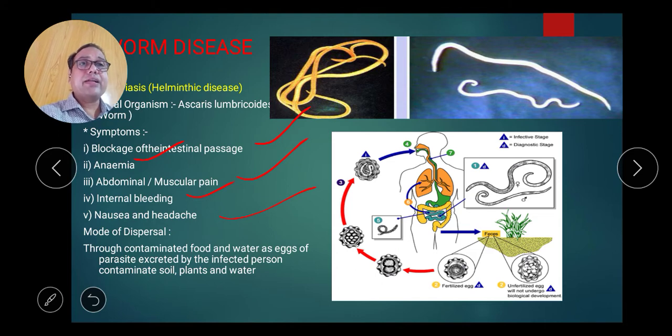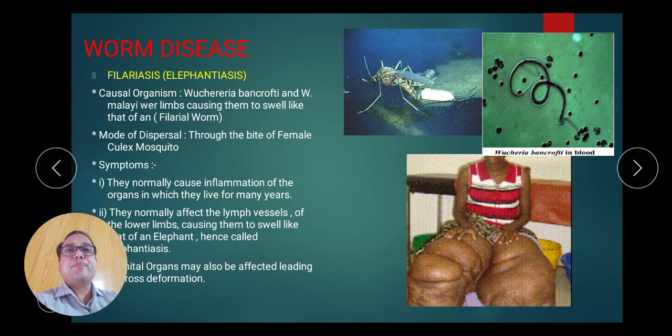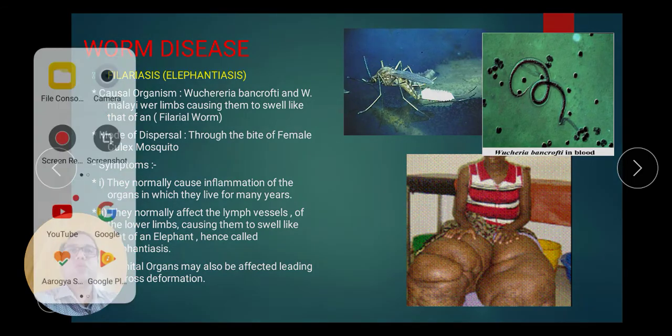Ascaris is monogenic. Only one host is there, and the host is the human. Monogenic means the host is one, and digenic means the hosts are two. The malarial disease is digenic. Plasmodium is a digenic pathogen, because it completes its life cycle in two hosts. The primary one is the human, and the second one is the mosquito. But Ascaris is monogenic because it completes its life cycle in only one host, that is human. Now the next worm disease is filariasis, also called elephantiasis.